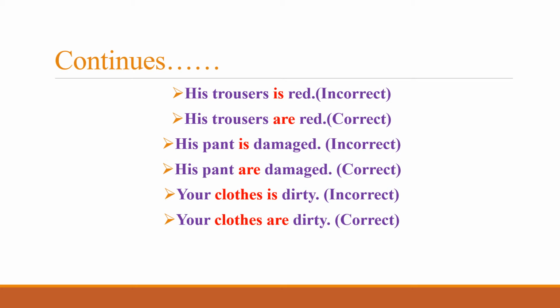Let's move to the next sentence. His pant is damaged. As we have already stated, pant is plural, it would always be used as pants, not pant. If we see apparently, then pant is agreeing with is, the singular form, but the rule is that pant is always used as plural. So his pants are damaged, hence pant taking the plural form.